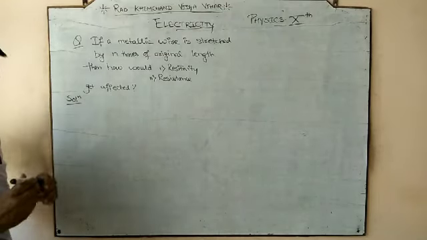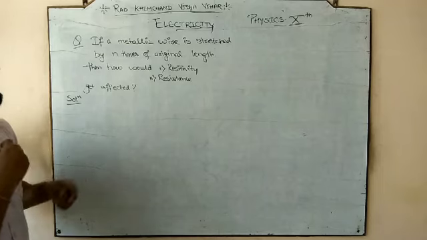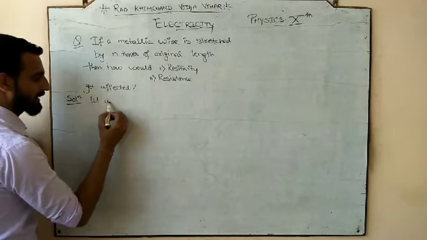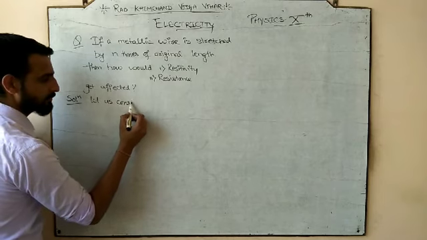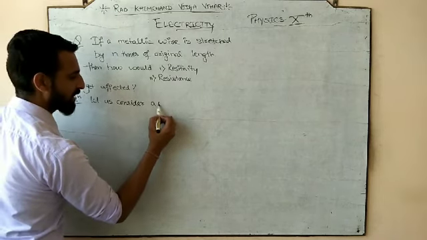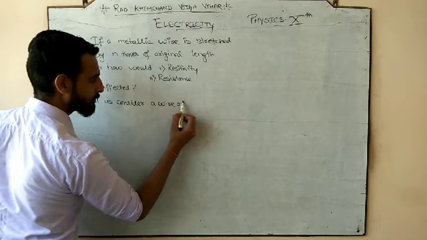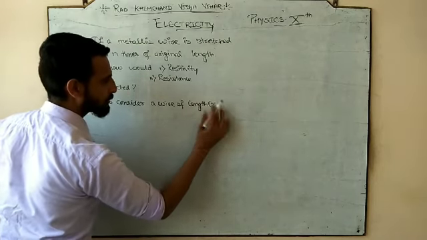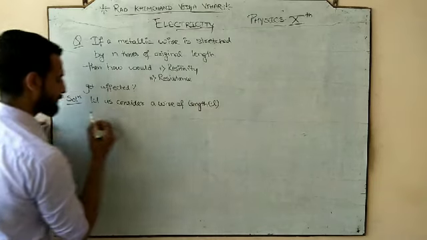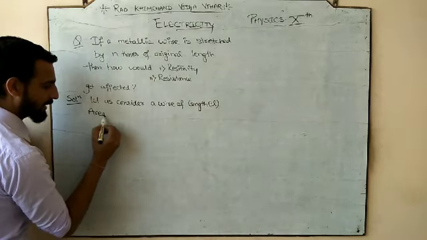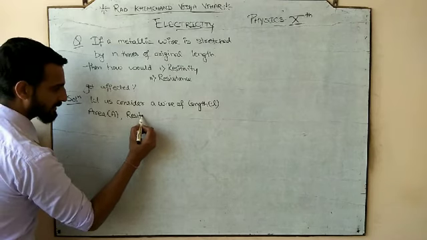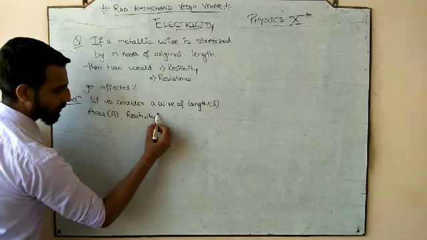Try to understand. So what is the question? First of all, we have a metallic wire. So let us consider a wire of length small l, cross section area capital A, resistivity rho.